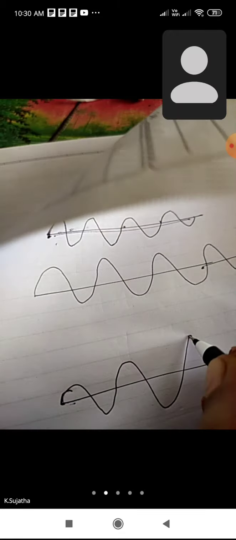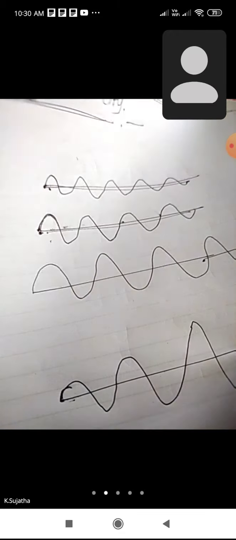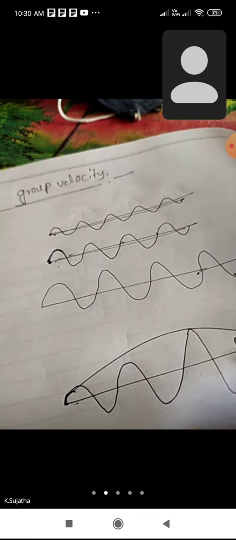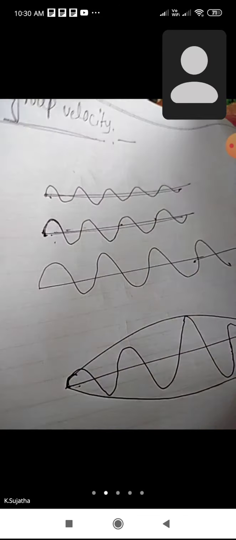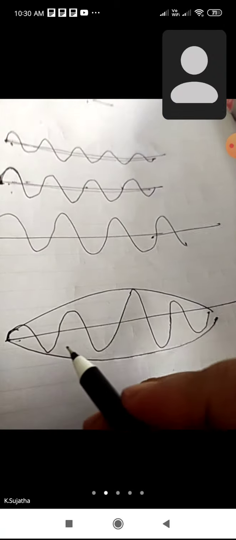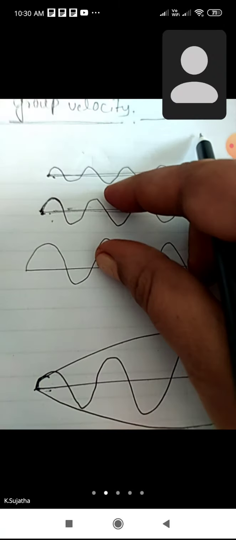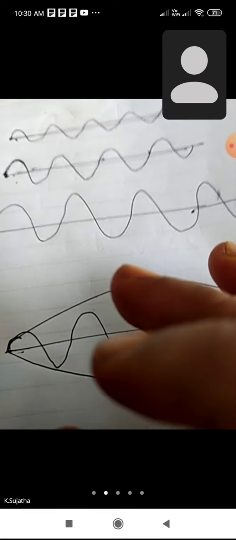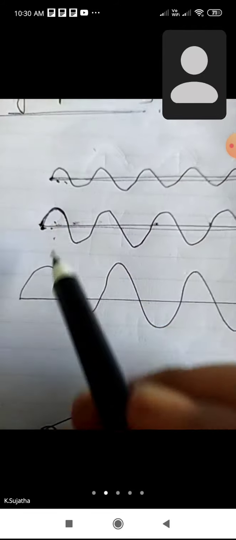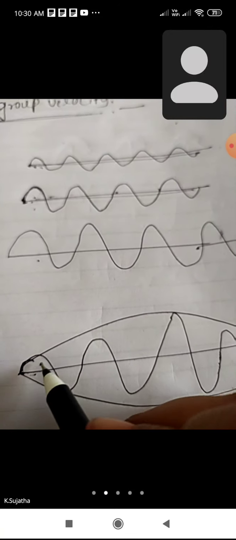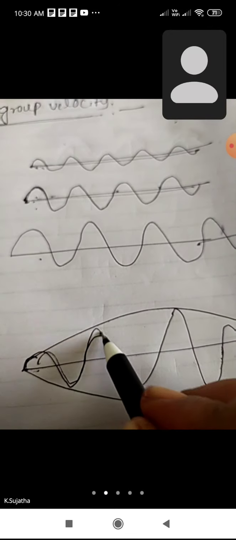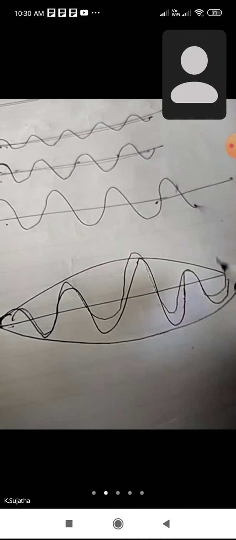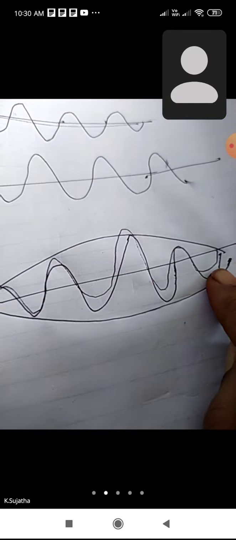Suppose the resultant wave becomes like that, because when two or more waves interfere, their amplitude changes. When they are in the same phase, there is constructive interference, then slowly the amplitude increases, and finally the amplitude decreases.